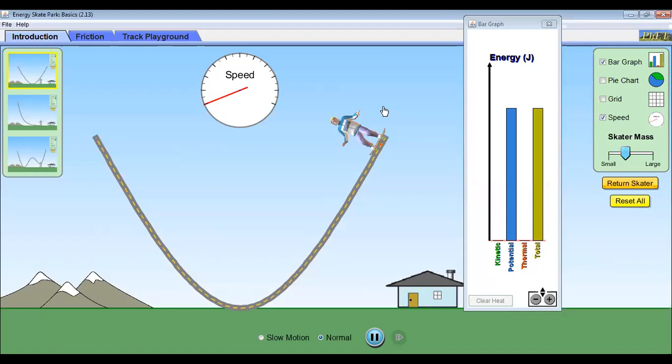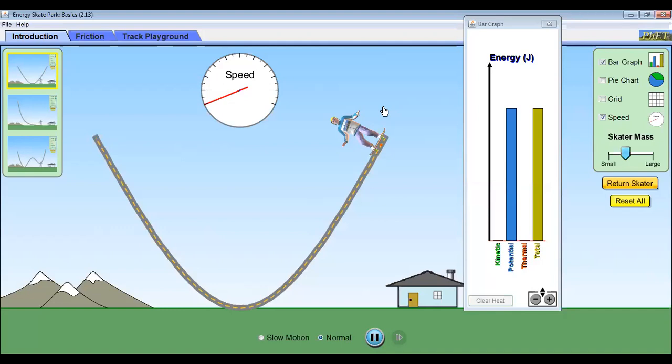Okay, so that's why you find the total is all potential. You find that the blue is potential. Now, what will happen? Now I'm going to release this skater. I'm holding this skater right now, so I'm going to release it. And the moment I release it, let's observe what actually happens.